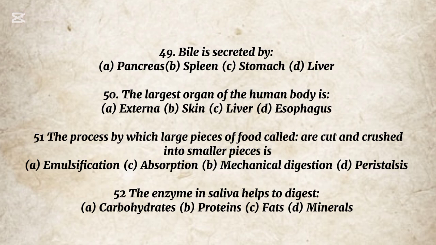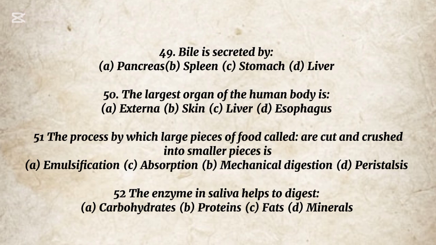Liver. 50. The largest organ of the human body is: A. Externa, B. Skin, C. Liver, D. Esophagus. The correct option is B. Skin. 51. The process by which large pieces of food are cut and crushed into smaller pieces is: A. Emulsification, C. Absorption, B. Mechanical digestion, D. Peristalsis. The correct option is B. Mechanical digestion.